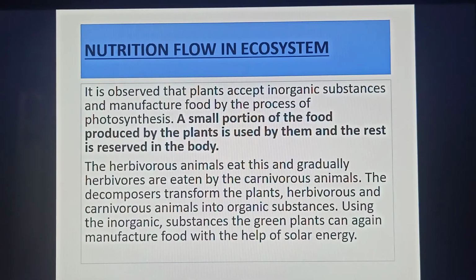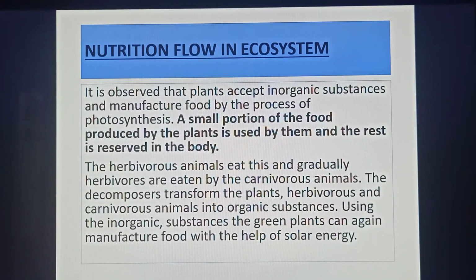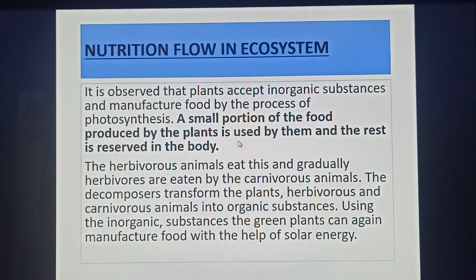Then the next topic is nutrition flow in an ecosystem. The way nutrition flows in an ecosystem: it is observed that plants accept inorganic substances and manufacture food by the process of photosynthesis. A small portion of the food produced by the plants is used by them, and the rest is reserved in the plant's body. The herbivorous animals eat these, and gradually herbivorous animals are eaten by the carnivorous animals.